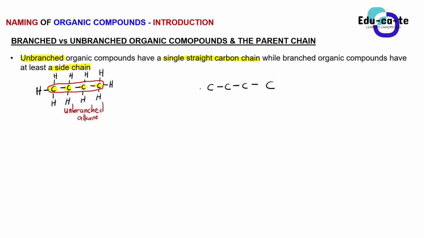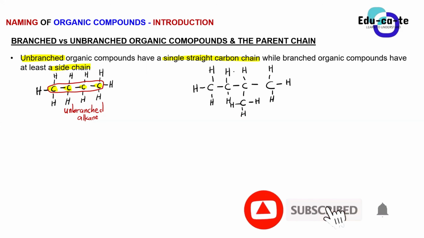And we can have H here, we can have H here, we can have H here, maybe we can have H here, maybe here we can have C, then have H, then have H, then have H. Guys, ensure that each and every carbon is surrounded by 4 bonds. Each and every carbon atom must consist of 4 bonds surrounding it, or making it up. All right, so this is also an alkane as well.